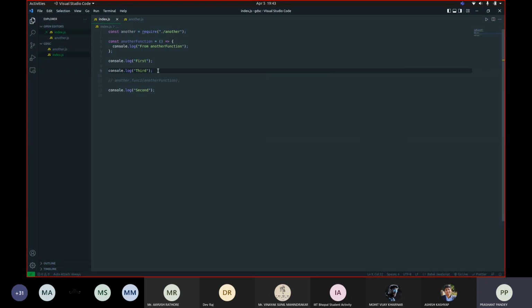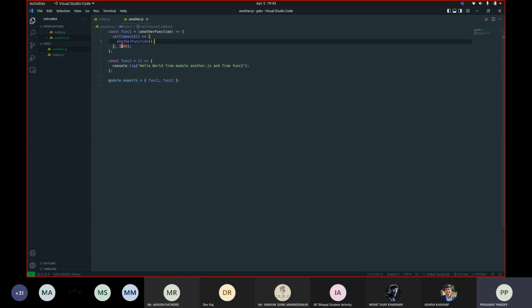But if I include this function one, theoretically we should have first, third, followed by the output of this function, which is from another function, and then second. But this did not happen because I included this setTimeout, which delays the execution of a code for the milliseconds that you mentioned here.